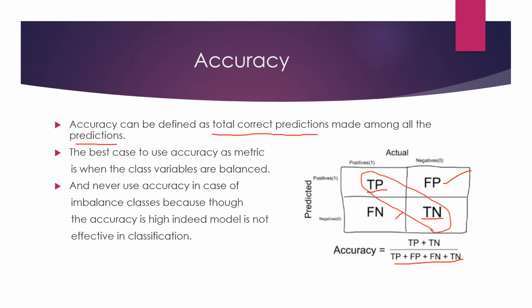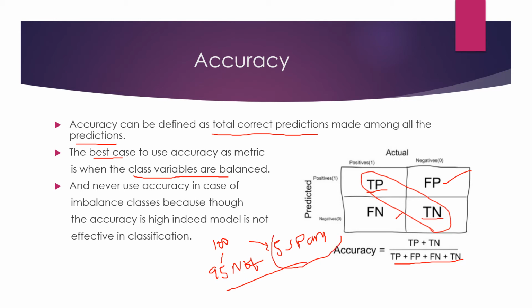So when do we use accuracy and when not to use accuracy? The best case to use accuracy is when your class variables are balanced. But if you have imbalance in the classes, it is not a good choice to go for accuracy. For example, let's say we have 100 instances of mails. Of those, 95 are not spam mails, and 5 are spam mails. In this case, if you check accuracy, what is happening?